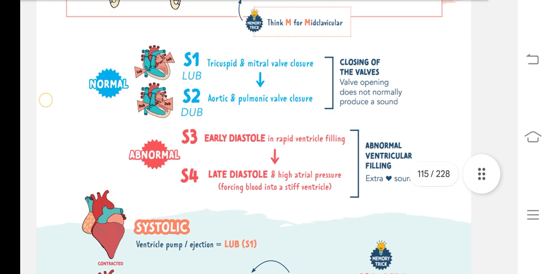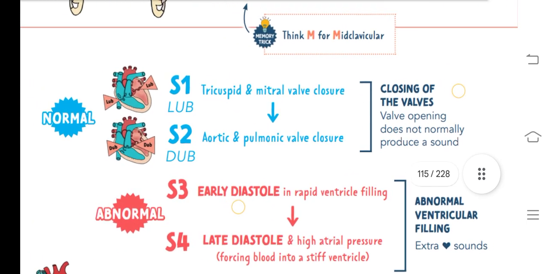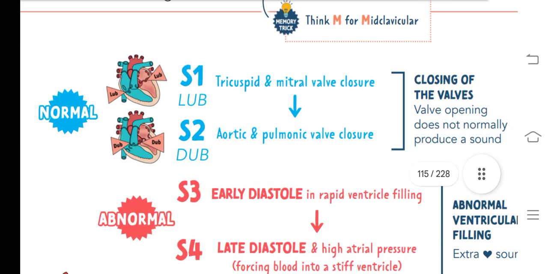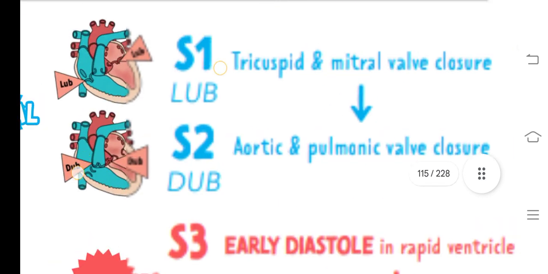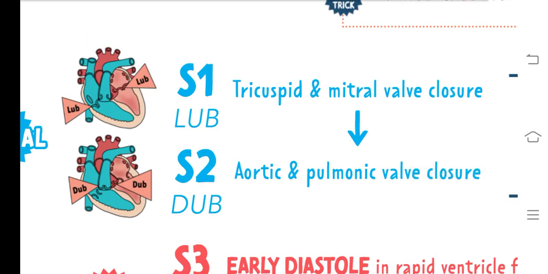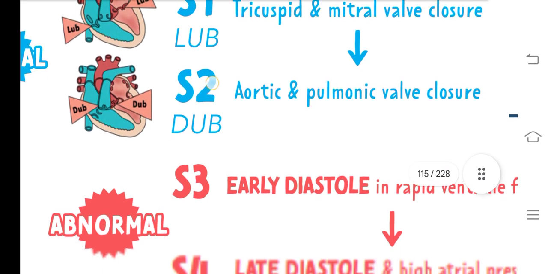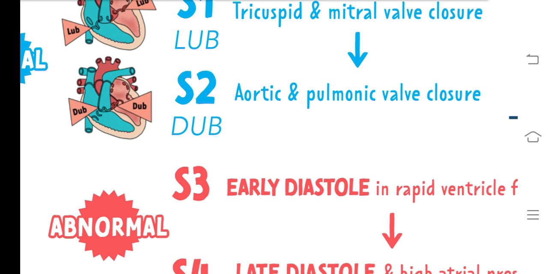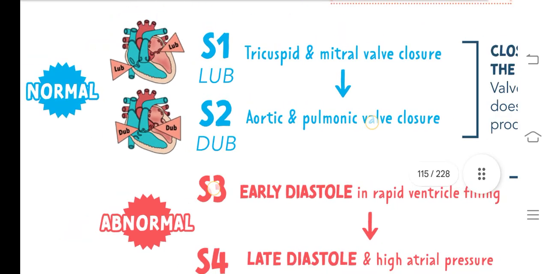Then we have further sounds. The basic and normal sounds of the heart are S1 and S2. S1, also known as lub, is produced during the closure of the tricuspid and mitral valves. Then we have the second sound, S2 or dub. This sound is produced during the closure of the aortic and pulmonic valves. So these are the two normal sounds.